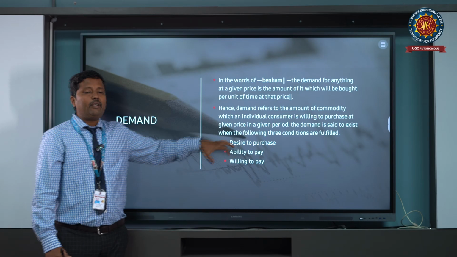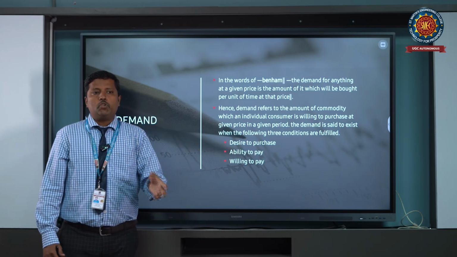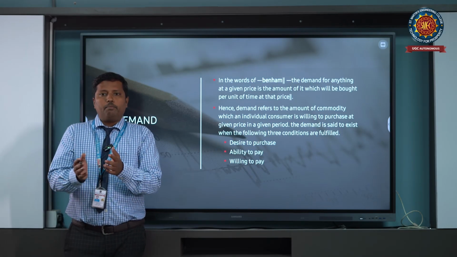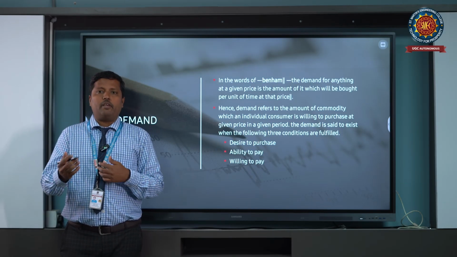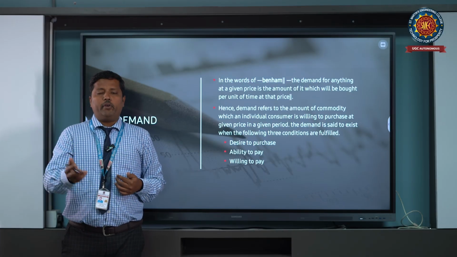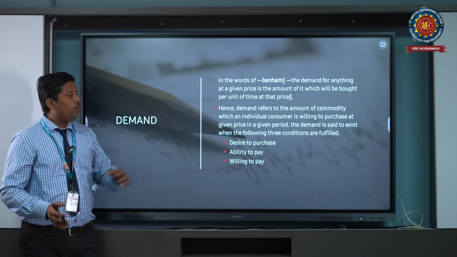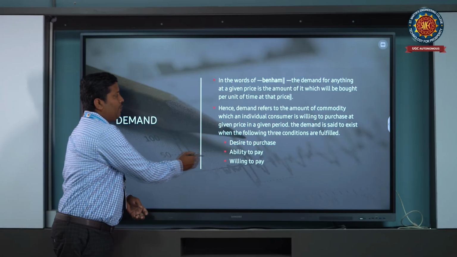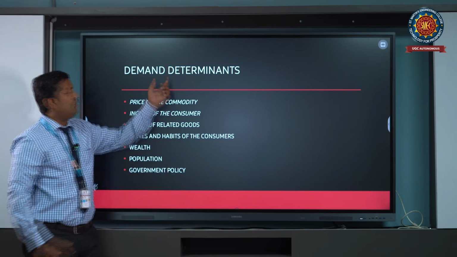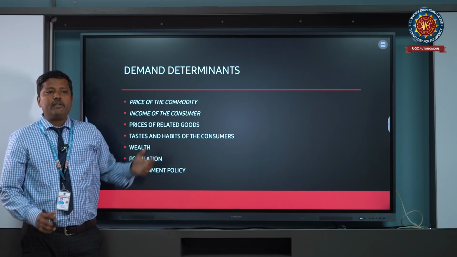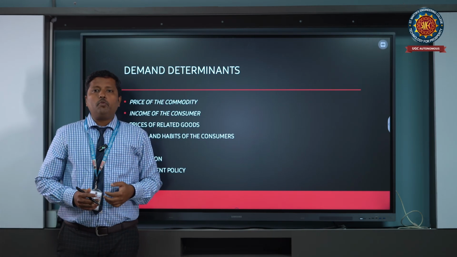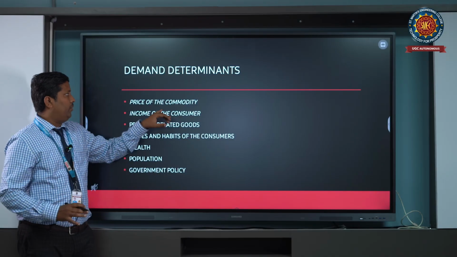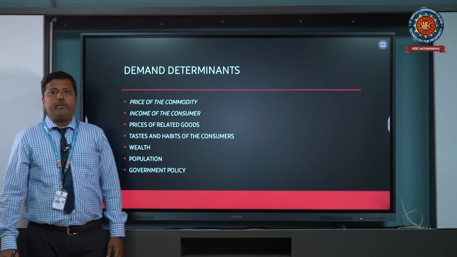Usually demand exists in a market. A market is nothing but where buyers and sellers meet and exchange products and services in monetary terms. So in the market, the demand will be reflected. Next, when it comes to demand, there are some demand determinants. Demand determinants are the factors we need to focus on to understand how demand works. The first one is the price of the commodity.